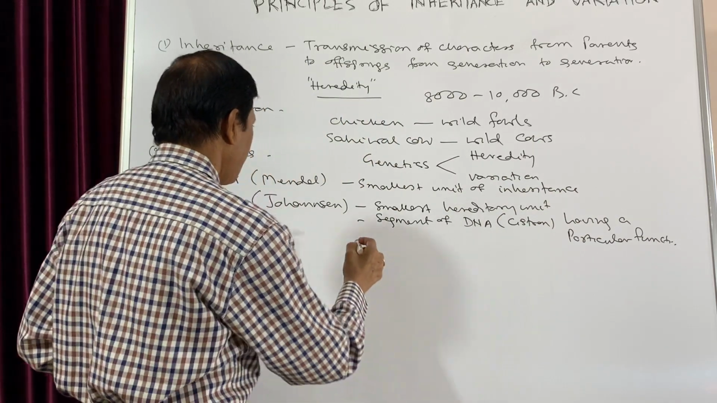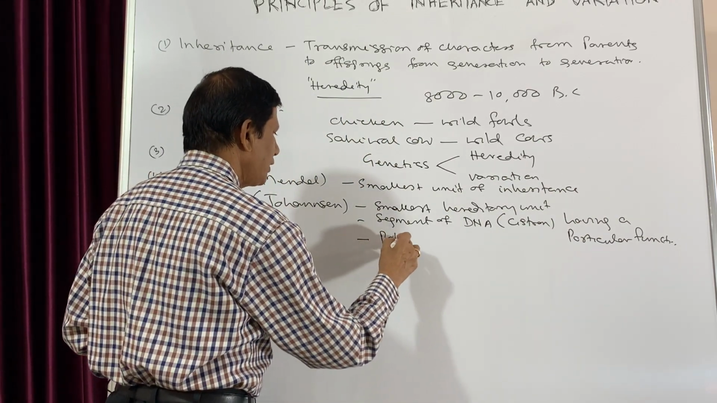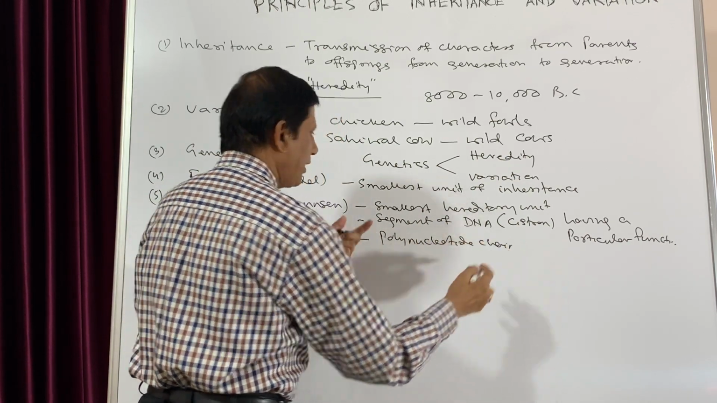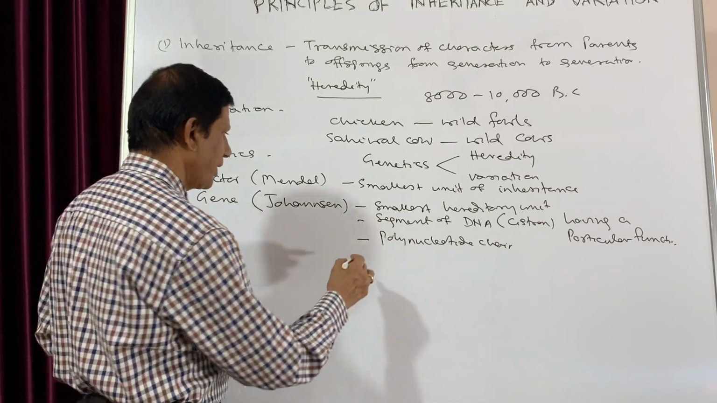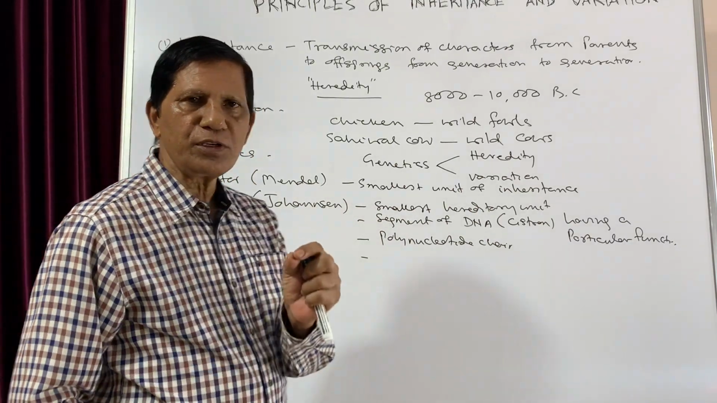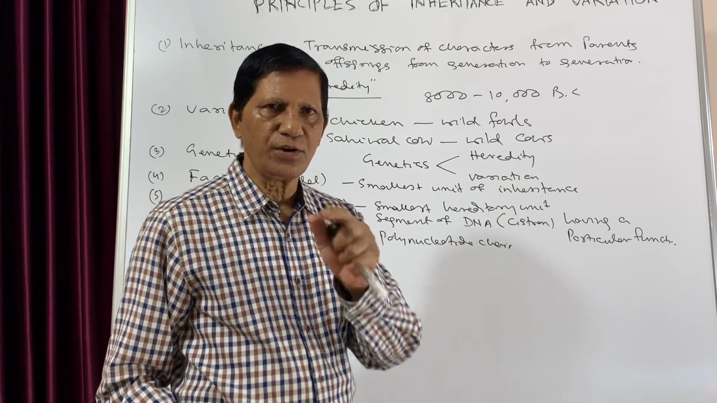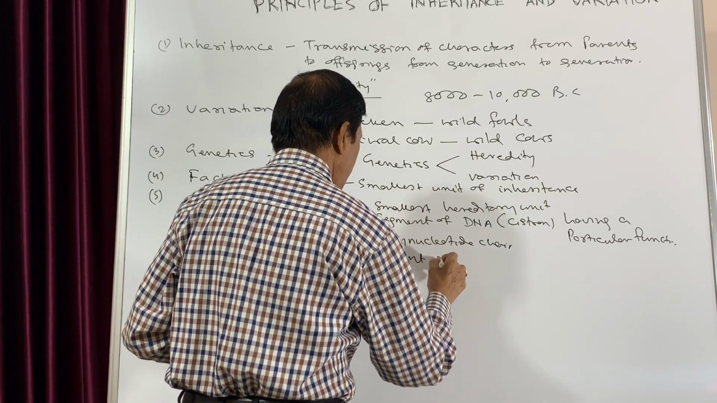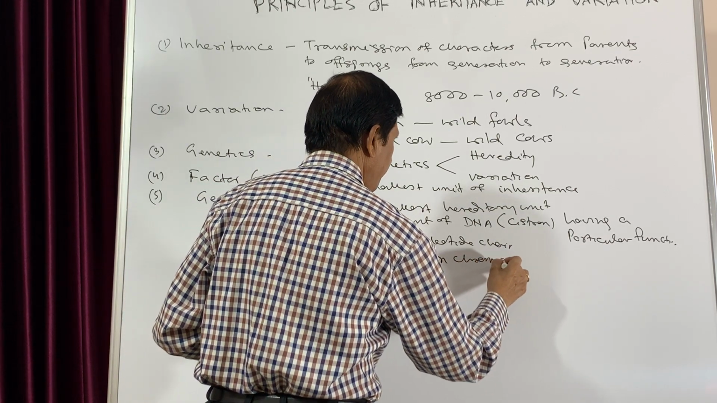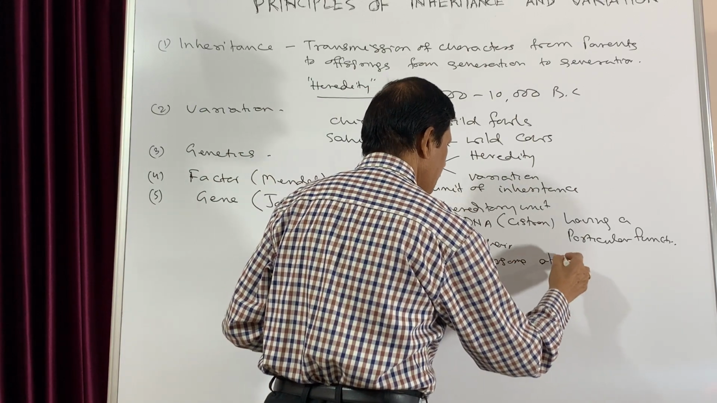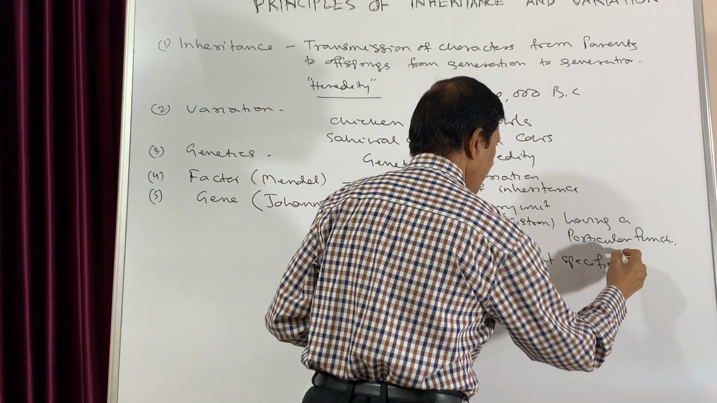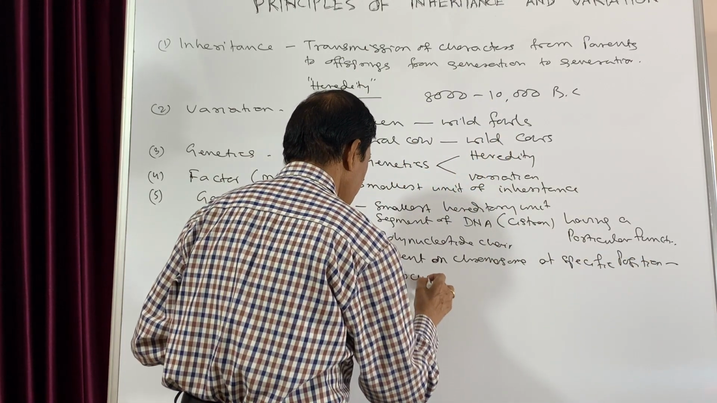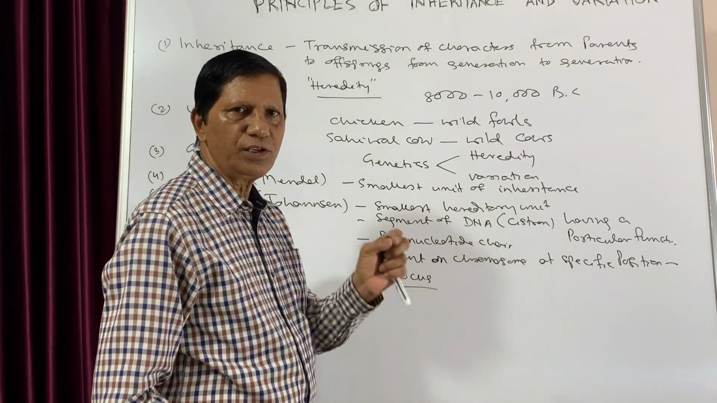Next, it is a polynucleotide chain, because when it is a part of a DNA, naturally it will be a polynucleotide chain. It is present on the chromosome at a specific position, and that specific position is known as locus. Locus is the point where the gene lies.